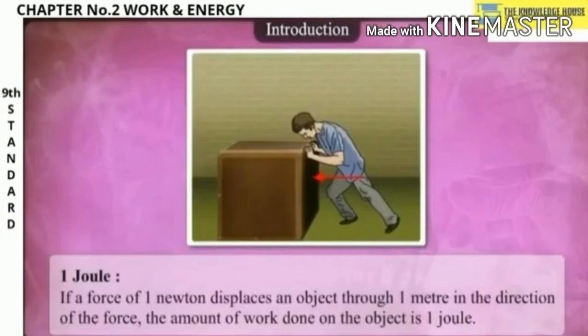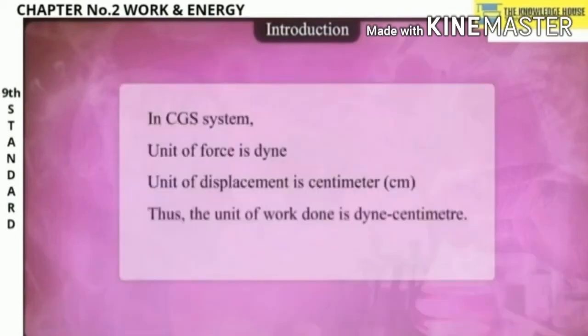Thus the work done is force into displacement. Now 1 joule: if a force of 1 Newton displaces an object through 1 meter in the direction of the force, the amount of work done on the object is 1 joule. So 1 joule is nothing but the force of 1 Newton into 1 meter.